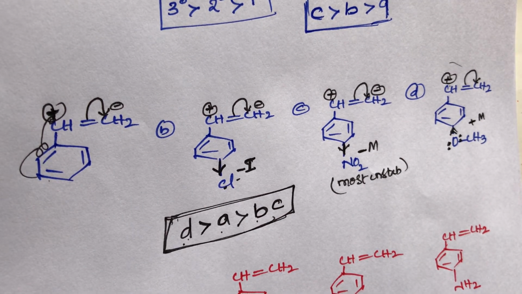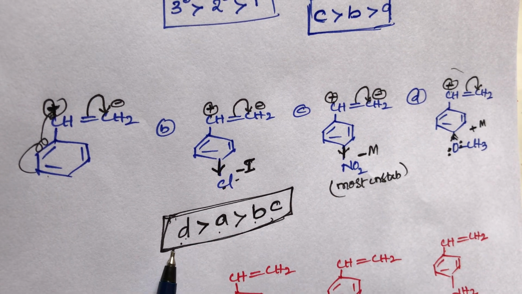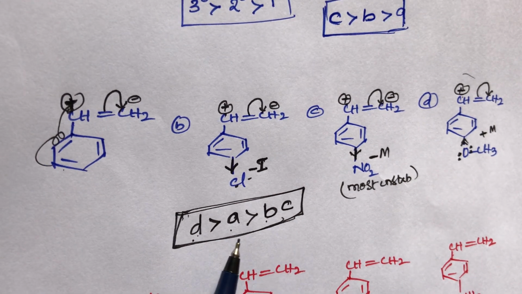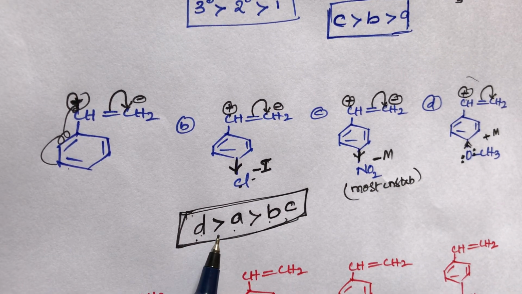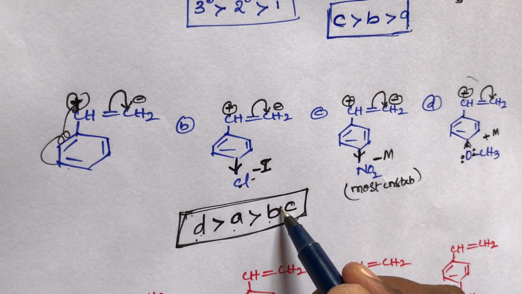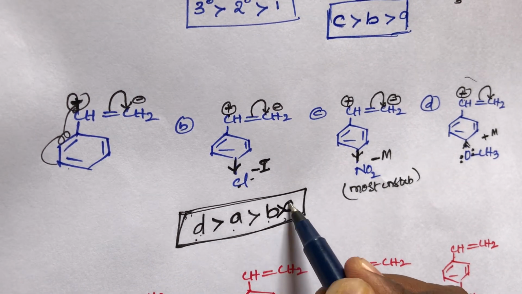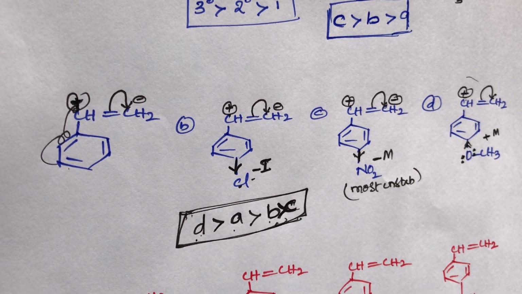Then here also the same thing, the rate of hydration order. Rate of hydration is directly proportional to the stability of carbocation. So out of these four, which one has the higher rate of hydration? The D compound has more rate of hydration than the A compound. The A compound has more hydration than the B compound. The B compound has more hydration than the C compound. This is the rate of hydration order, student.